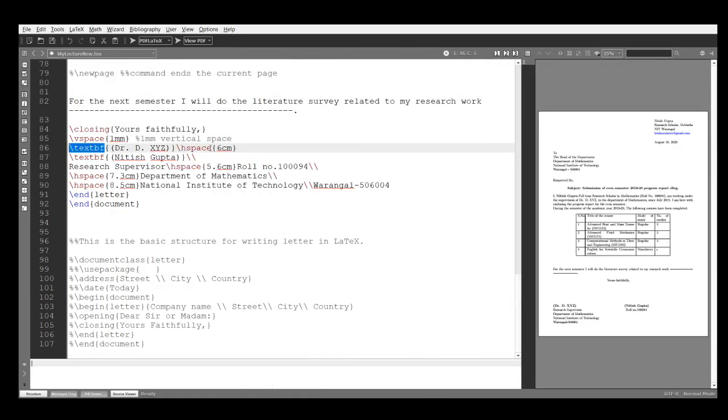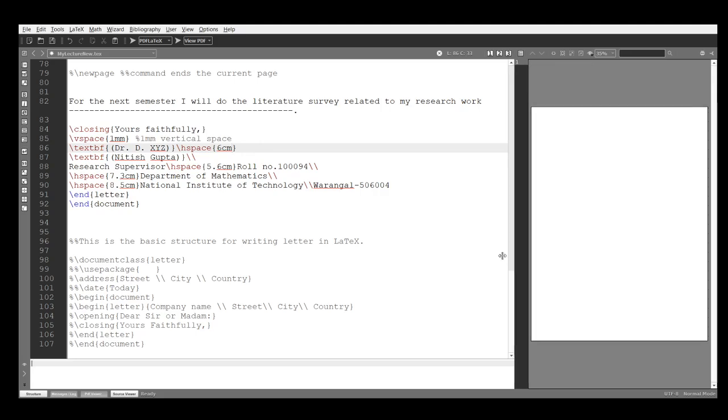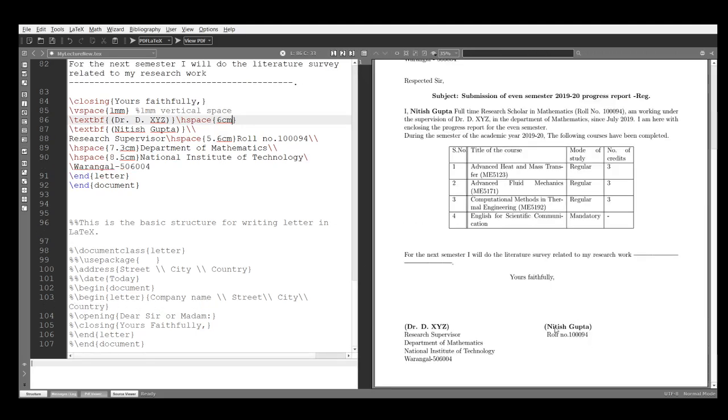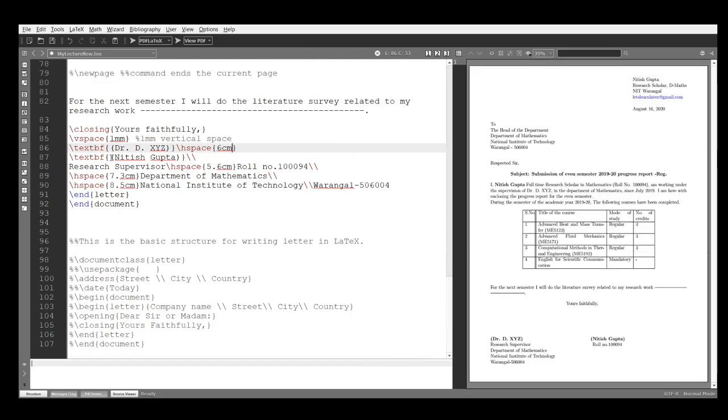For horizontal space, I am using H space. How much space? 6 centimeter. That you have to take according to your convenience. Okay. So this is my name. My name is in bold form. So for bold form, use text BF.